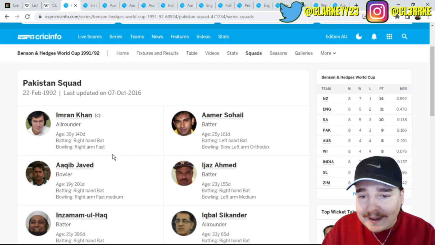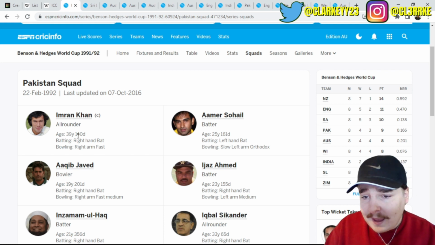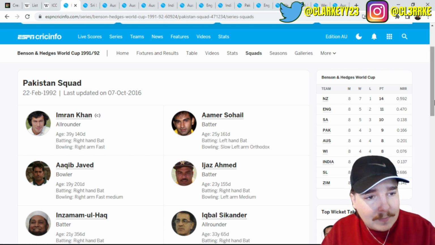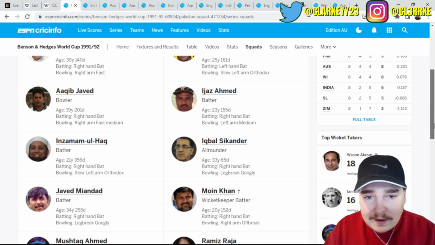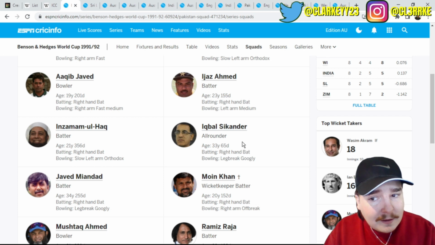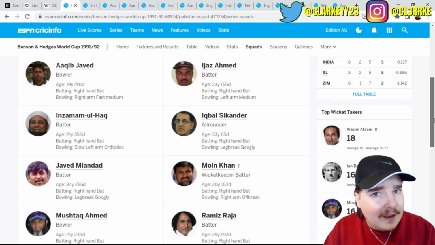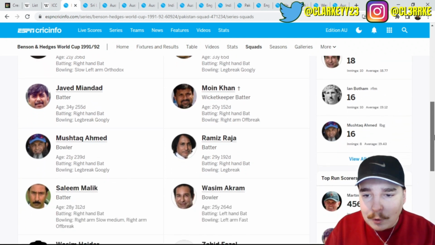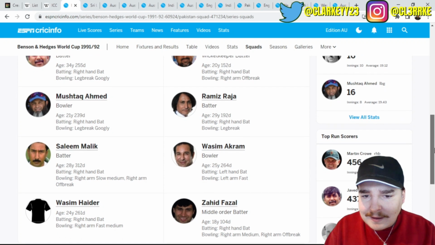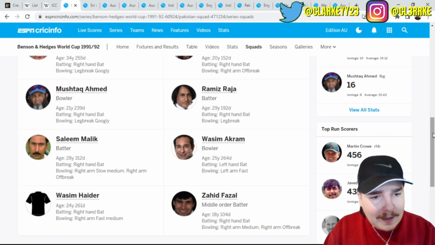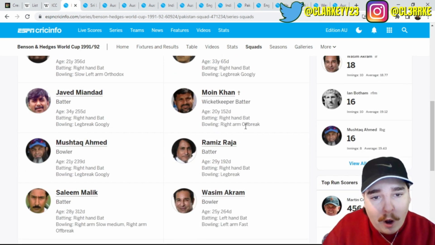Let's do it. Imran Khan, the obvious captain at that time, he was 40 years old. Goodness me. Saeed Anwar, Javed, Ijaz Ahmed, Inzamam-ul-Haq. Is that the father of the current Inzamam-ul-Haq who plays for Pakistan? Might be. Moin Khan, Javed Miandad, Mushtaq Ahmed, Wasim Akram, Salim Malik. Yeah, a pretty good squad.